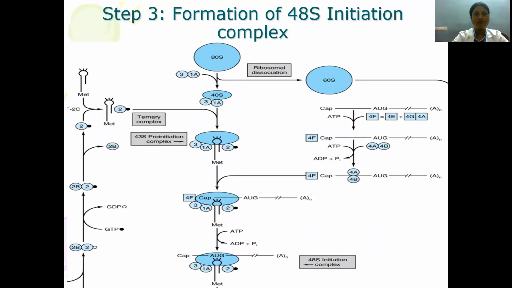Third step is formation of the 48S initiation complex. Once this 43S pre-initiation complex is formed, the mRNA with its associated factors 4A, 4B and 4F attached to the cap of the mRNA will come and associate itself to the 40S subunit of the ribosome, along with other factors which aid in translation, resulting in formation of the 48S initiation complex.